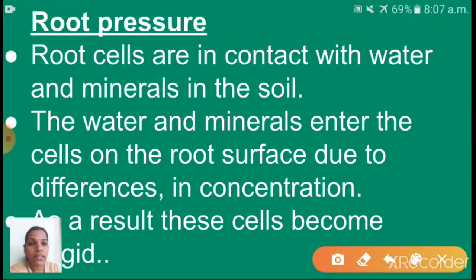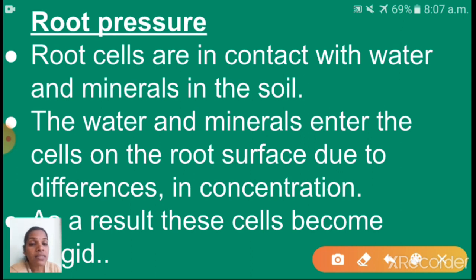You know that plants are made up of cells, isn't it, children? So the root cells are in contact with water and minerals in the soil. The water and minerals enter the cells on the root surface due to differences in concentration. The concentration in the root cells and in the soil is different. With the help of that difference, water and minerals enter the cells on the root surface.